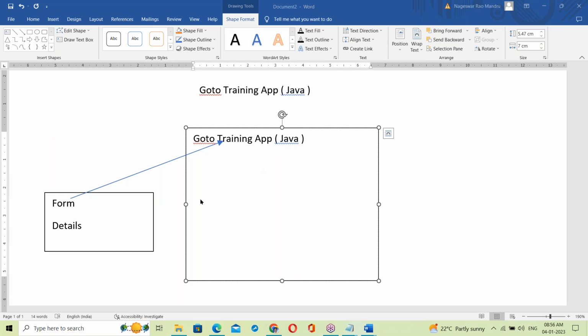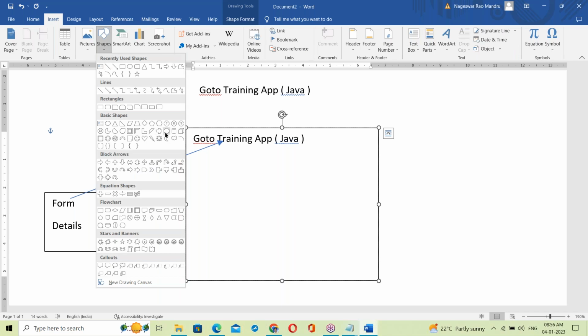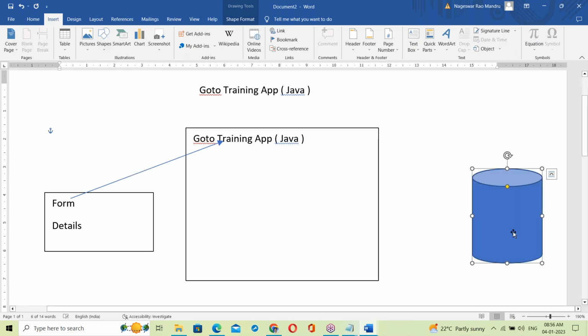The Java application takes this data and stores it in some database. So this is the database.